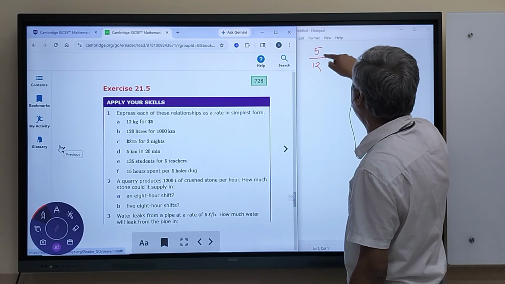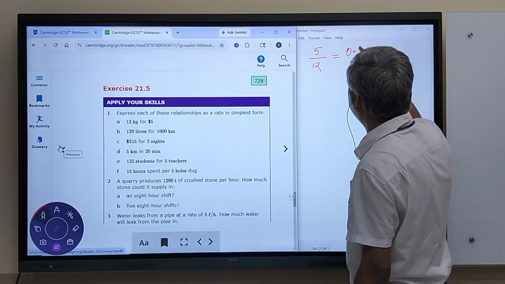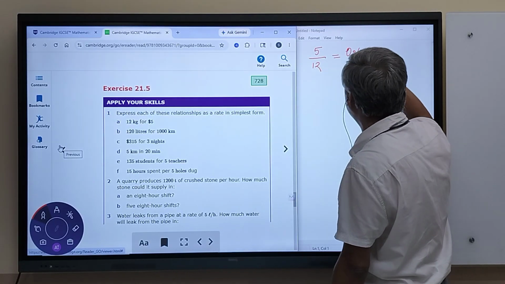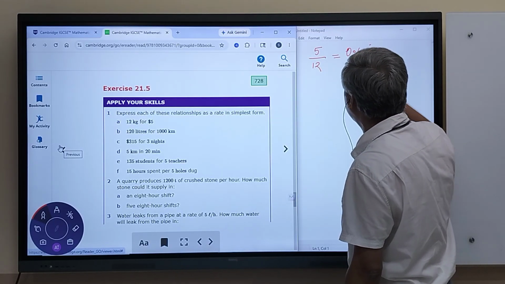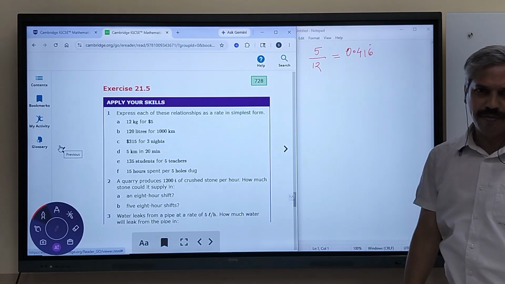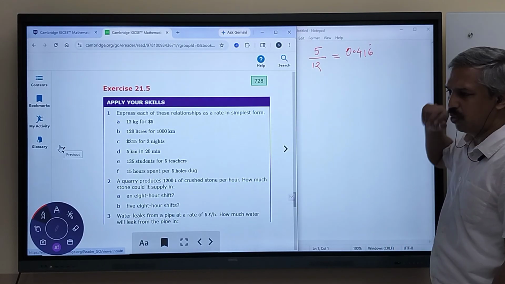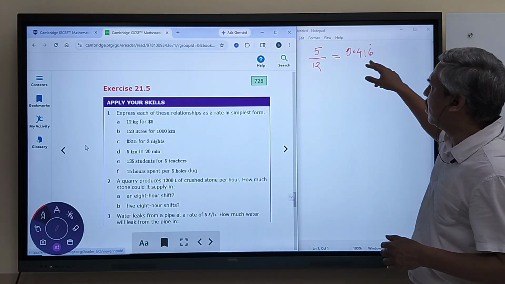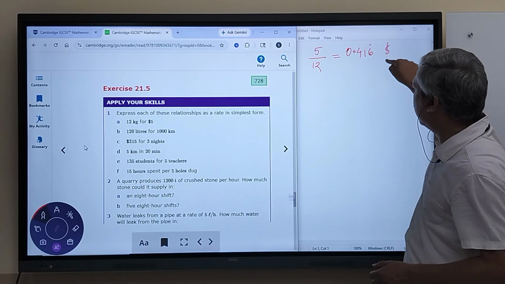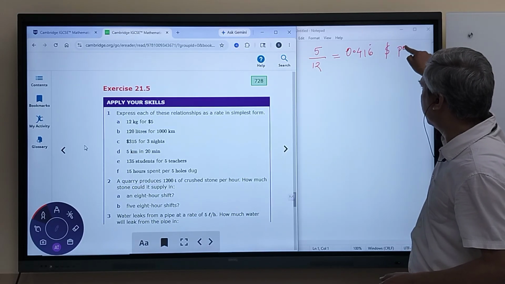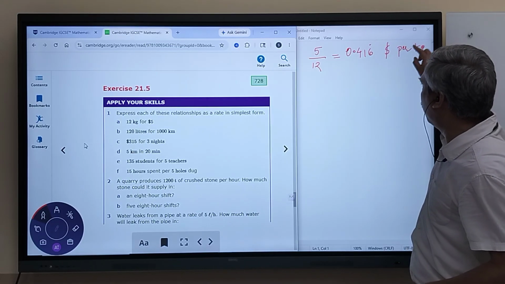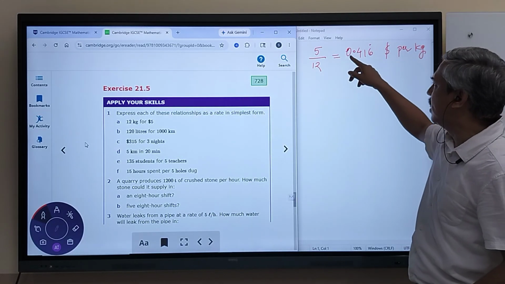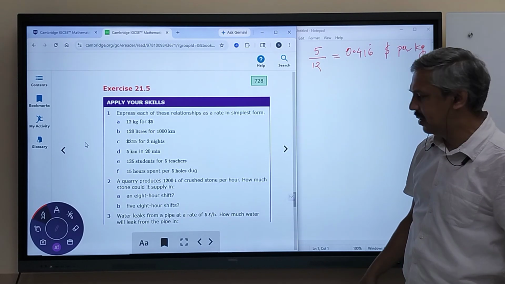I think it will be 0.416, with the 6 recurring. This is the dollars per kg. So if you want to buy 1 kilogram, you have to pay about $0.42, or you can convert this to cents and say 41.66 cents.